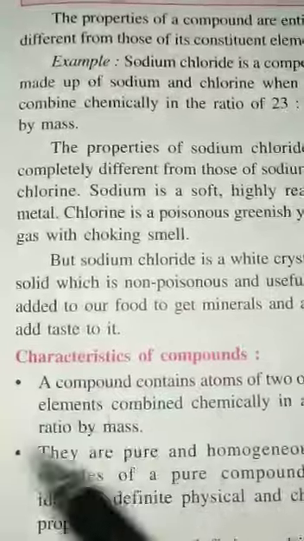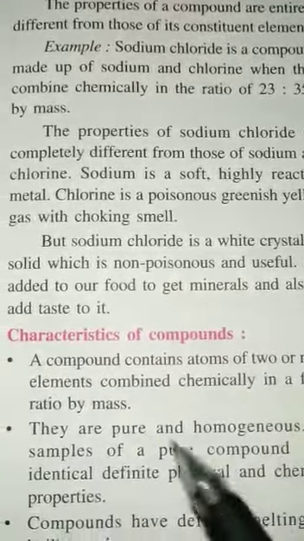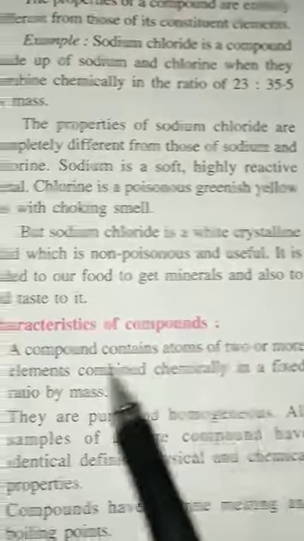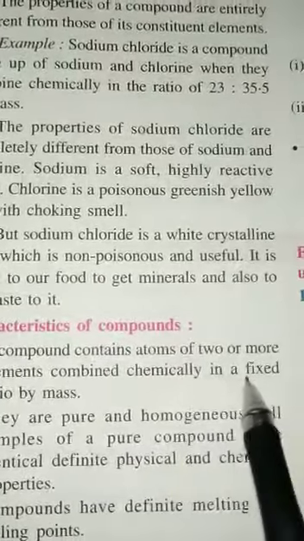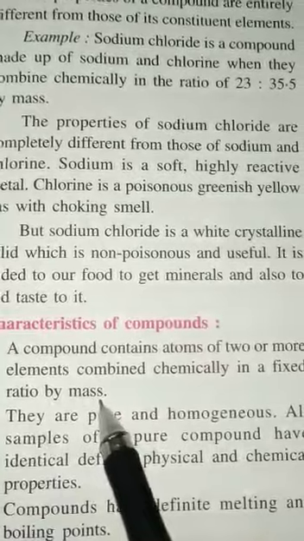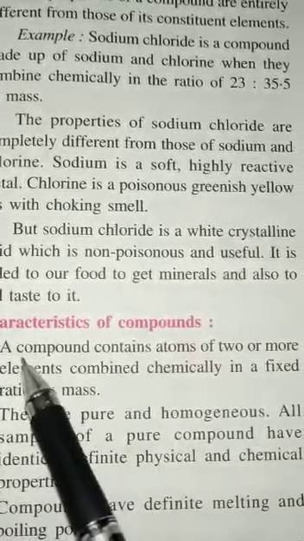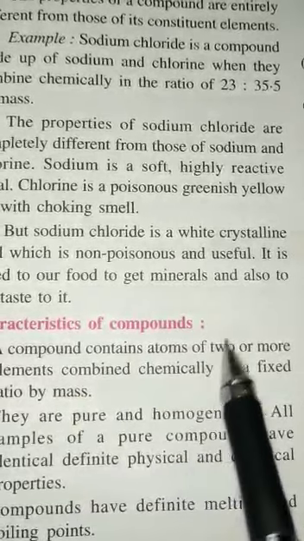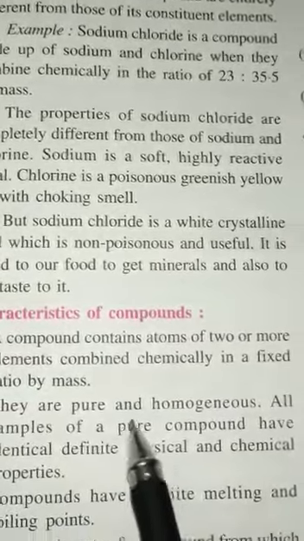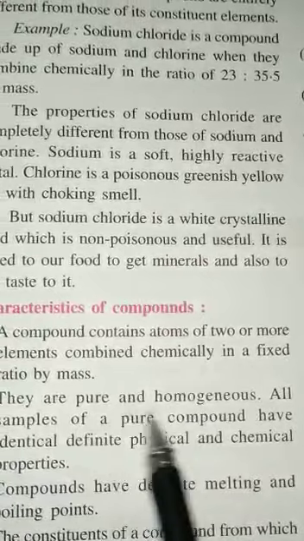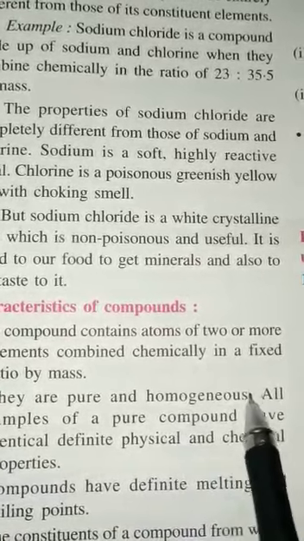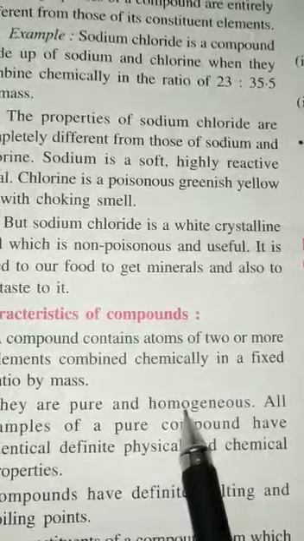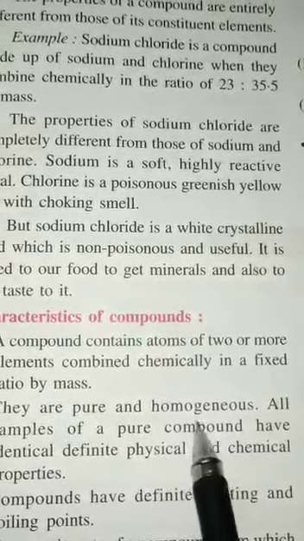Now, some of the characteristics of compounds are given. The first one is that a compound contains atoms of two or more elements combined chemically in a fixed ratio by mass. The elements from which any compound is made are combined in a fixed ratio, and they are pure and homogeneous. Homogeneous means the composition is the same throughout the bulk, or uniformly distributed, you can say.